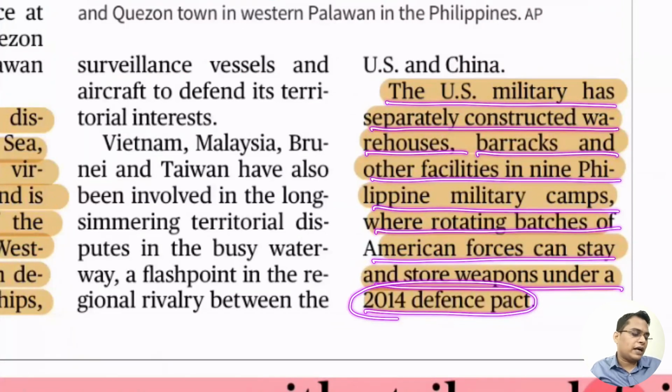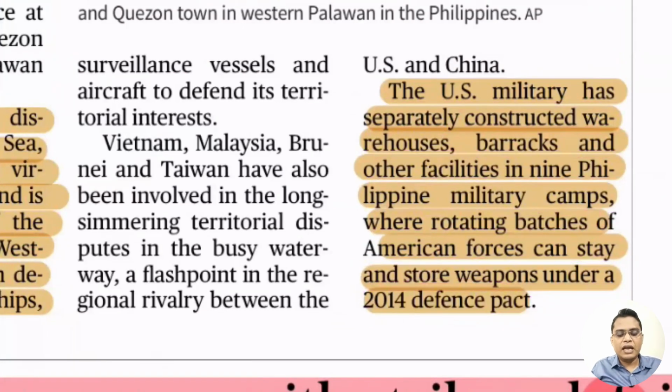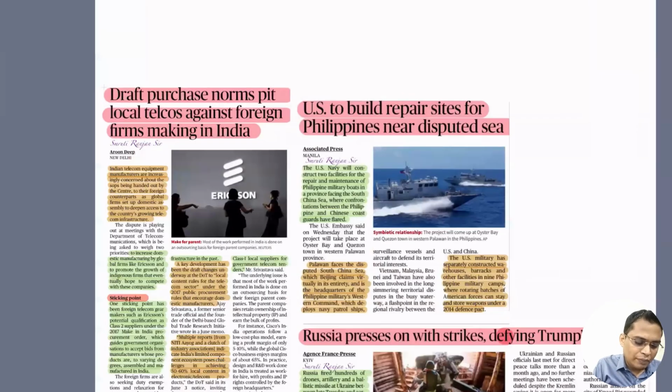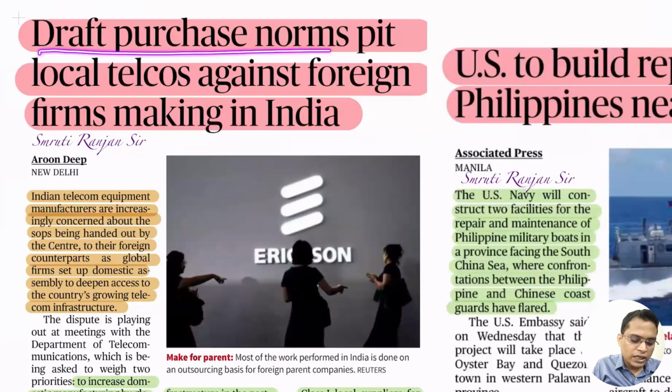So there is a mutual defense pact between the USA and the Philippines, so the USA can deploy their soldiers, and in return the USA will ensure that the Philippines will not be attacked by any other country. Okay. So next is the draft purchase norms that pit local telcos against foreign firms making in India.